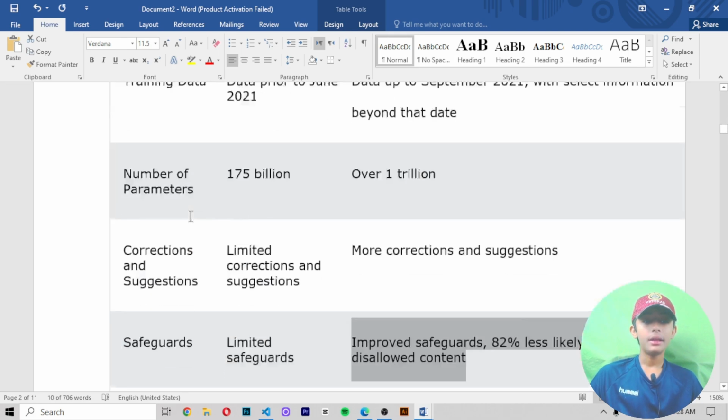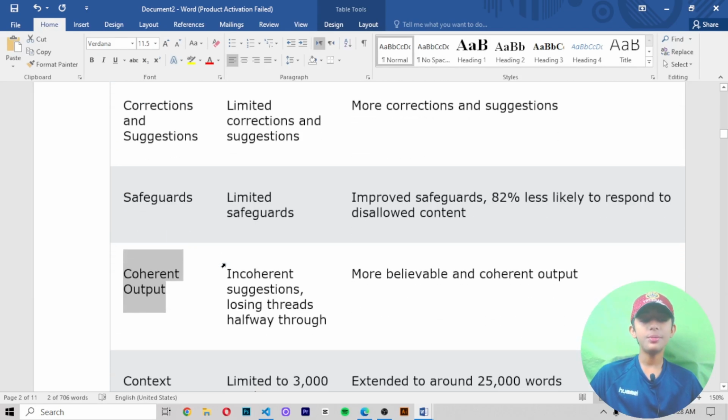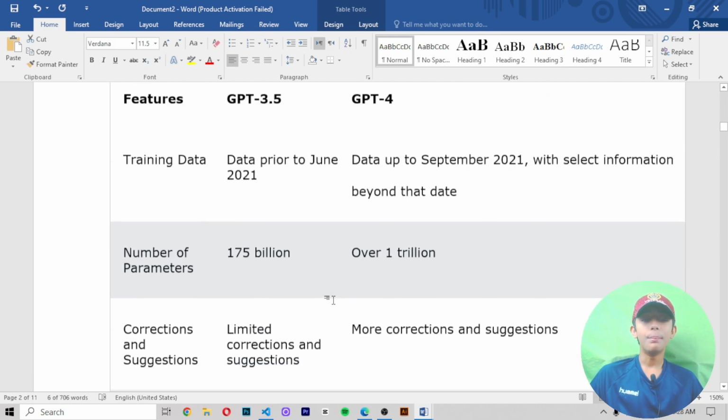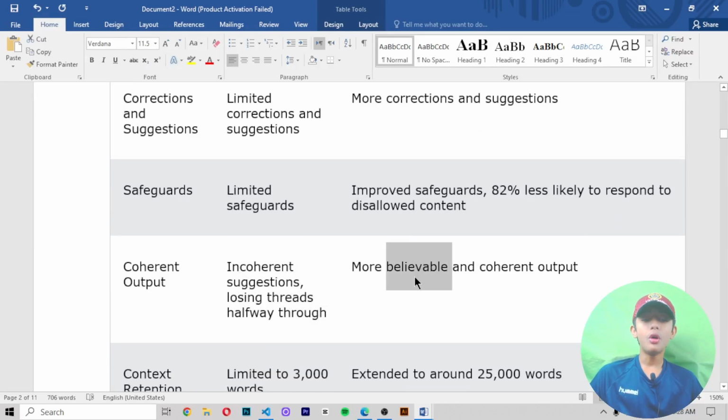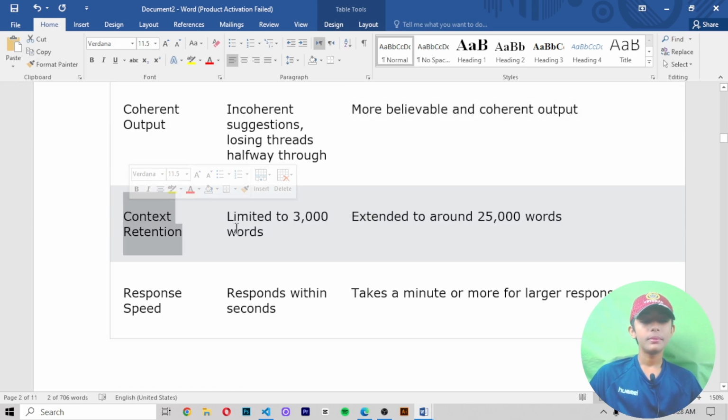Coherent output: GPT 3.5 gives incoherent suggestions, losing the thread halfway through, but GPT 4 gives more believable and coherent output. Context retention: limited to 3000 words.